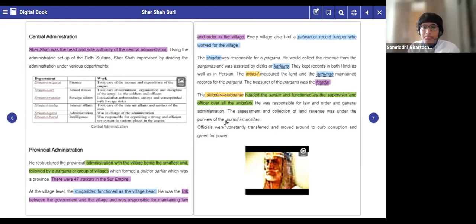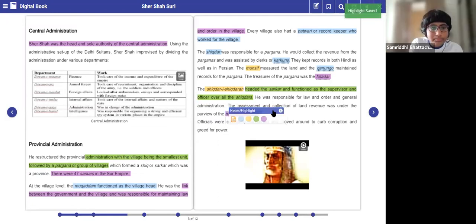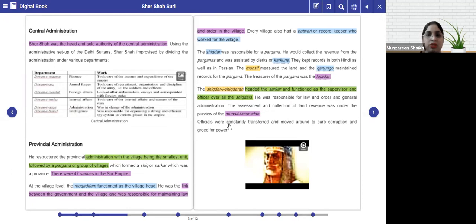Please underline. Munsif, as I told you, was the person who used to measure the land. So the one who is measuring the land will be responsible for the collection of the revenue, because according to the measures of the land, he is going to collect the revenues. Okay, got it? Yes, ma'am.